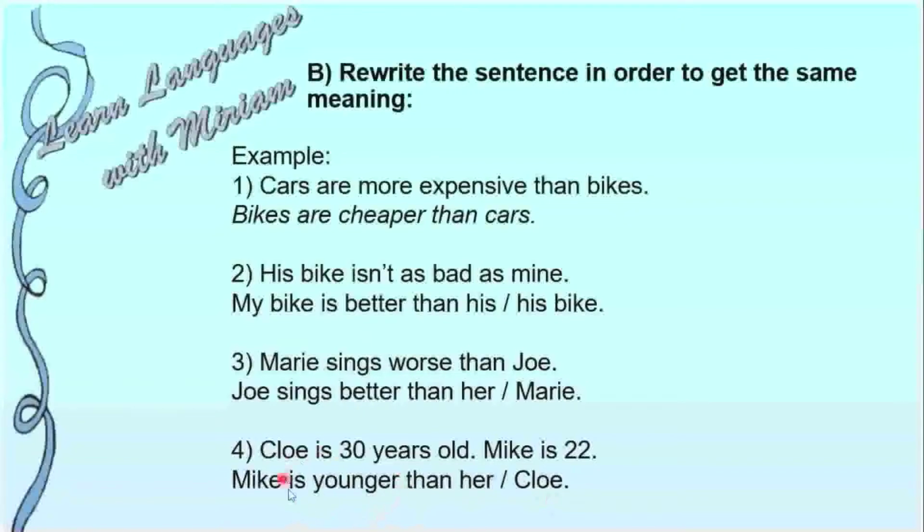Why younger? Because if Chloe is old, Mike is younger, right? We have to add ER to young.